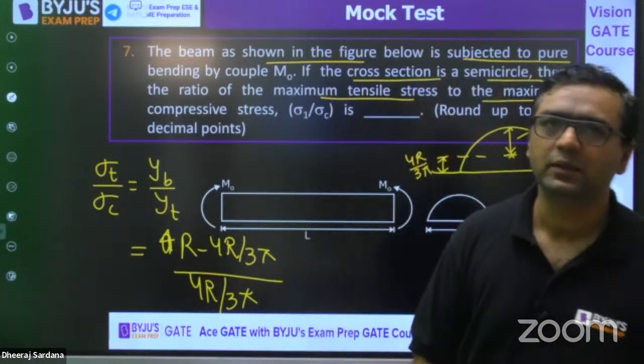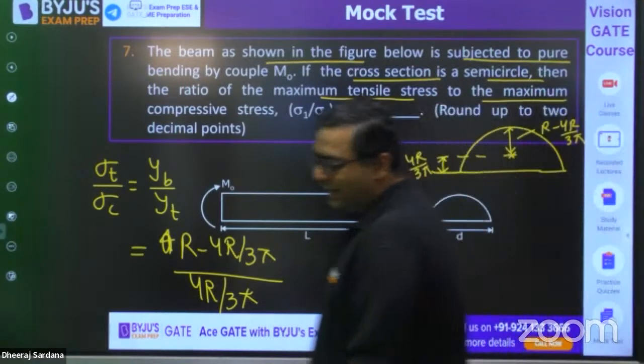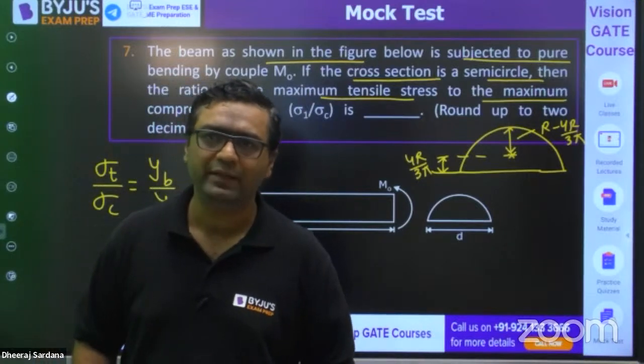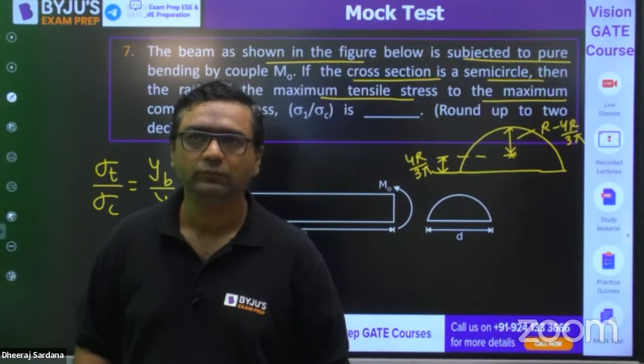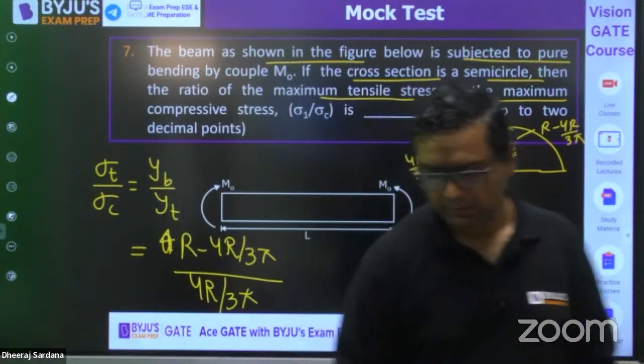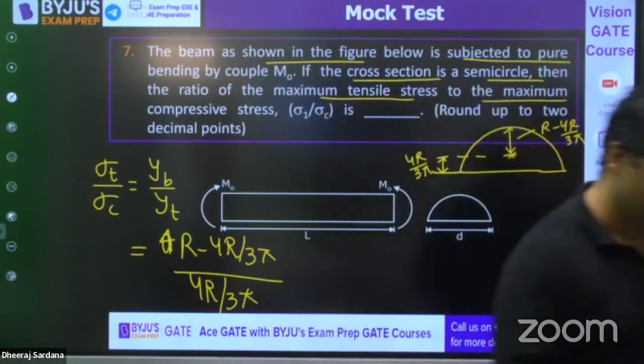Solve this one, guys. This is a unique type of question because till now in the exam, they have not given this cross section. So try to solve it, guys. 4r by 3 pi. Yes, solve it.